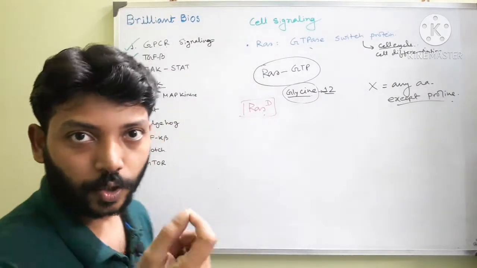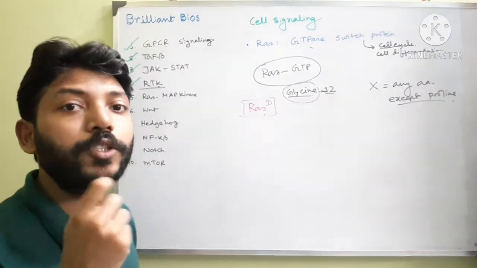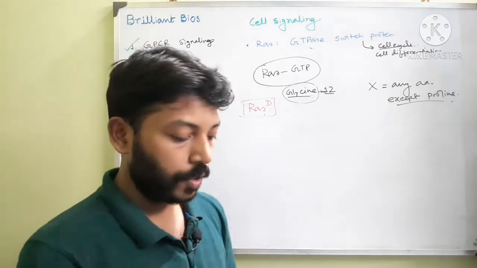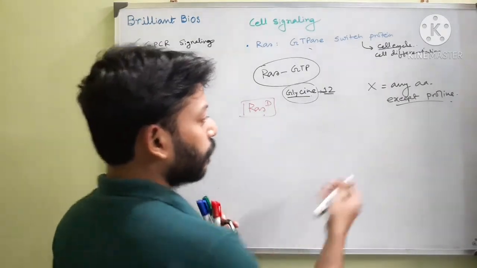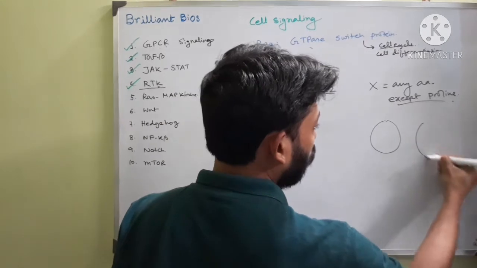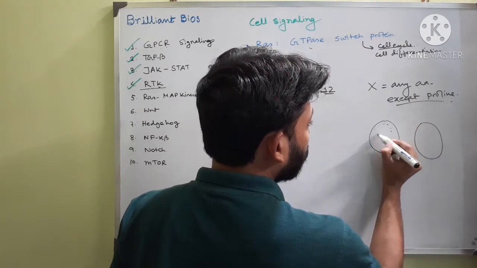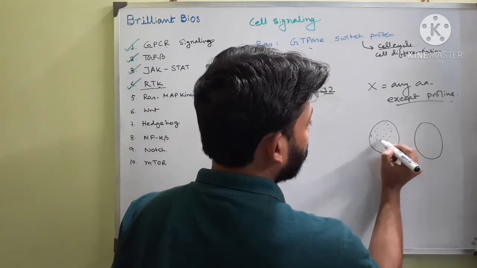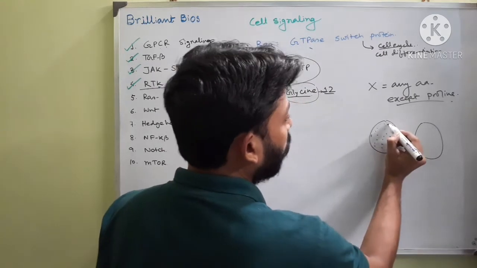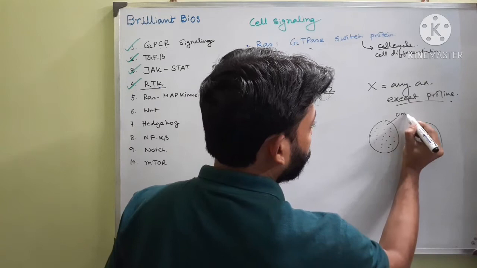Let's suppose this is the Drosophila eye. These are two eyes. One eye has many units. This is a compound eye unit. This one unit is called an ommatidium.